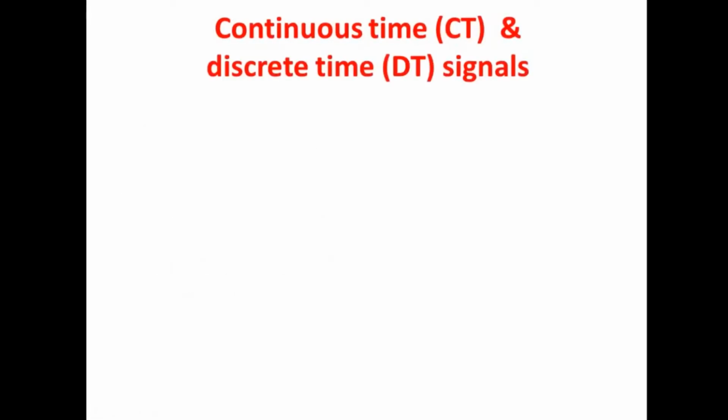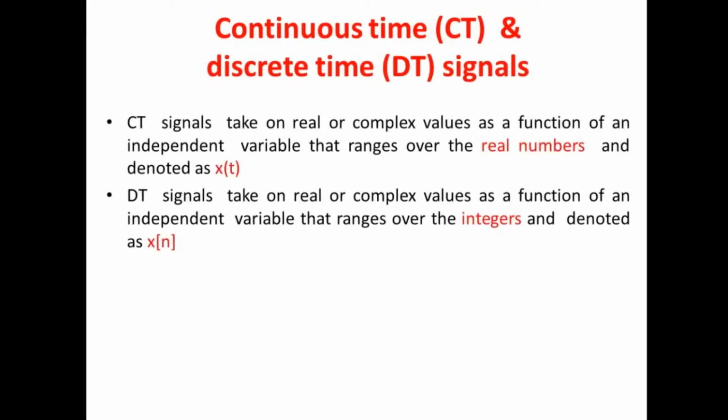The continuous time signal and discrete time signals we have already seen in the very first introduction on the classification of systems, but still we'll have a look at continuous time and discrete time signals again. We can say that continuous time signals may be real numbers or complex values, as a function of one or more independent or dependent variables, with a time range of real numbers, and we represent that as x of t.